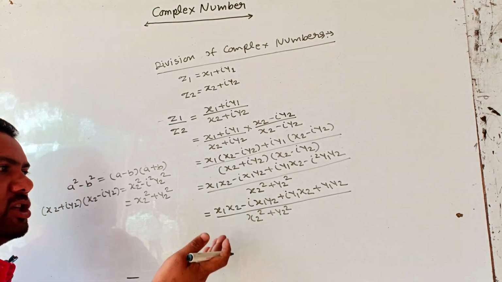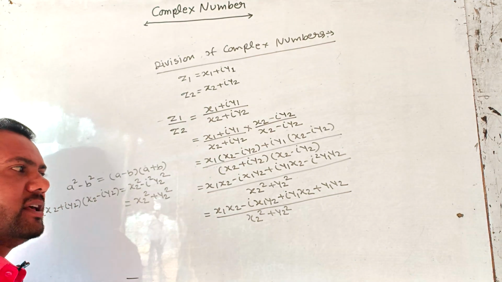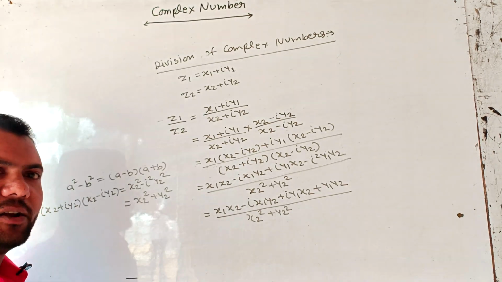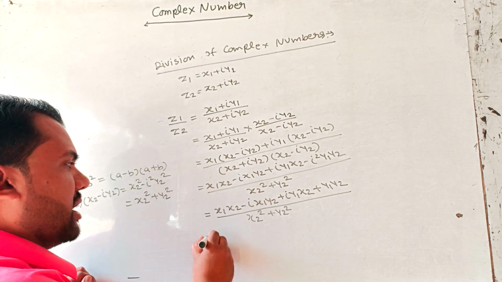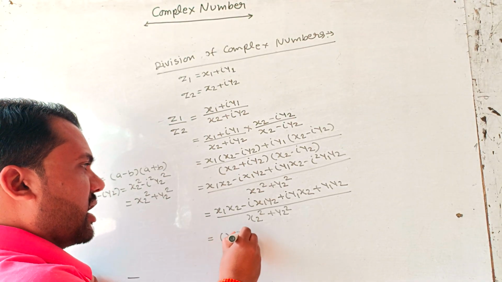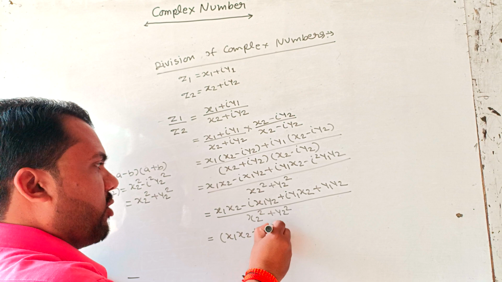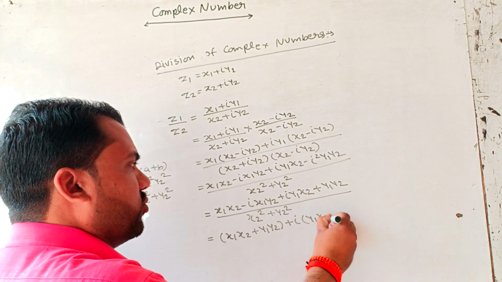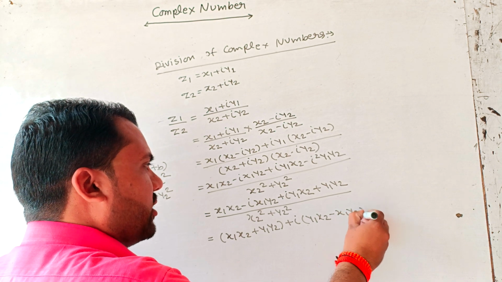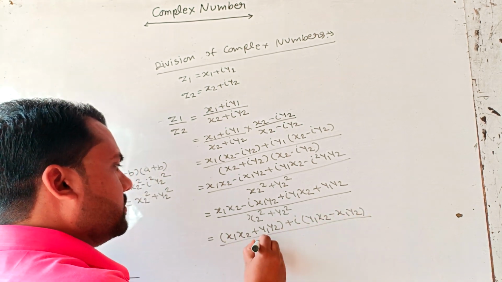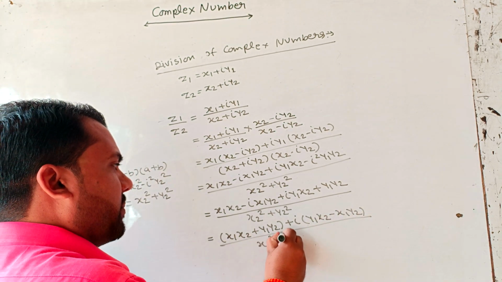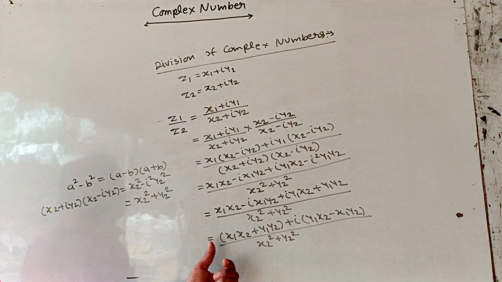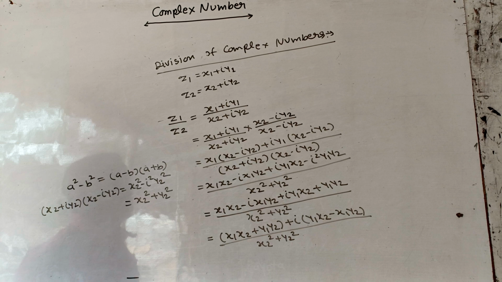Now we solve this factor as in the previous method, that is we take real part with real part and imaginary part with imaginary part, then we get x1 x2 plus y1 y2 plus i times y1 x2 minus x1 y2, upon x2 square plus y2 square. This process is called division of complex numbers.